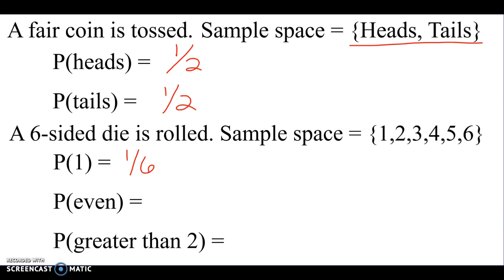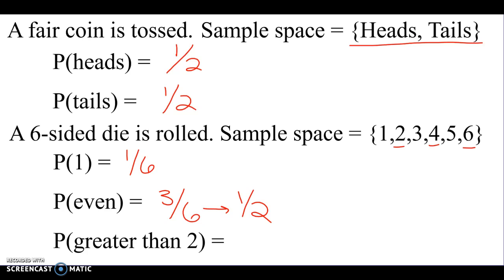Next one, probability that it's going to be an even number. So obviously 2, 4, 6 are our successful events. So if it lands on any of those, we'll be happy, right? Because those are even. So how many were there of those? 3. Good, out of 6, which you should always reduce to 1/2 probability. So basically the 50% chance of rolling an even number.